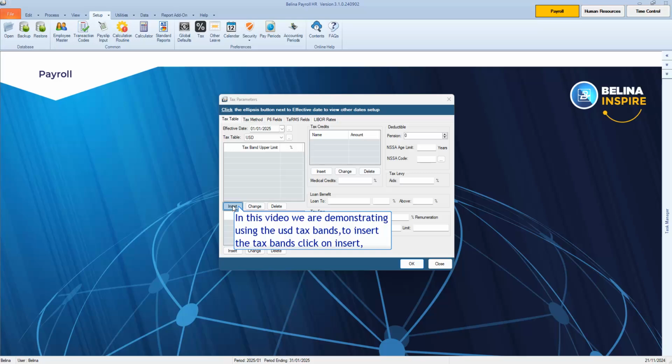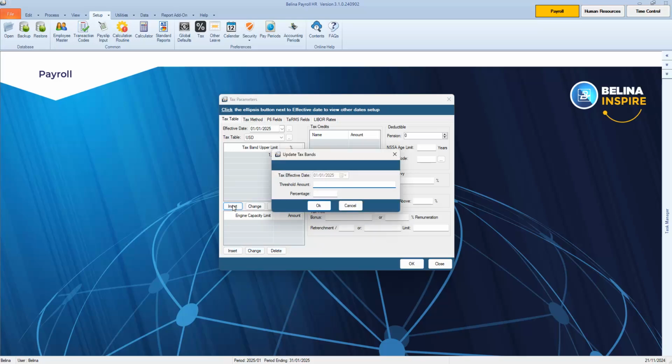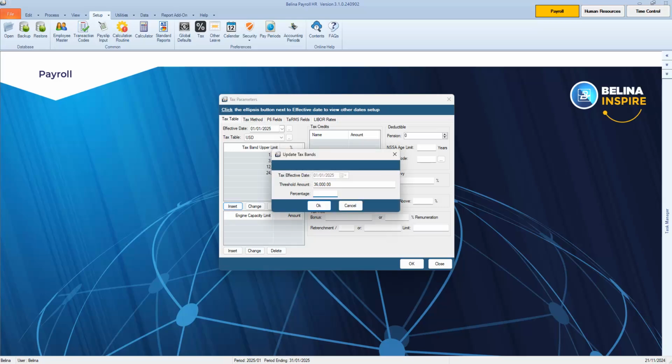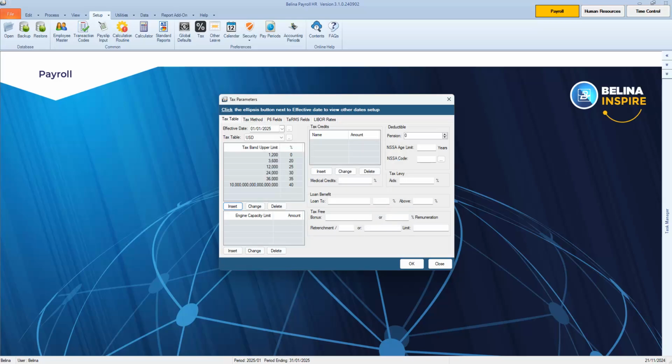To insert the tax bands, click on Insert. Continue typing in the rest of the tax bands as shown in the video. Click on Insert to enter the tax credits.